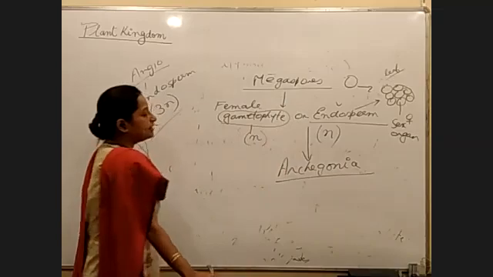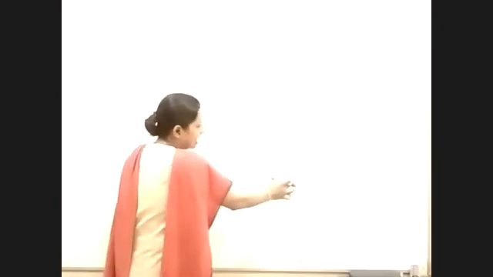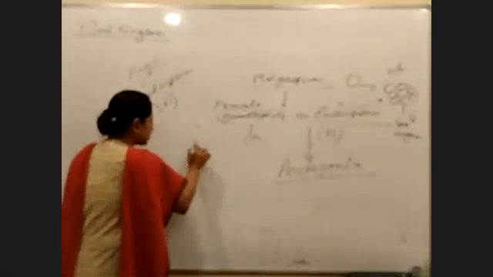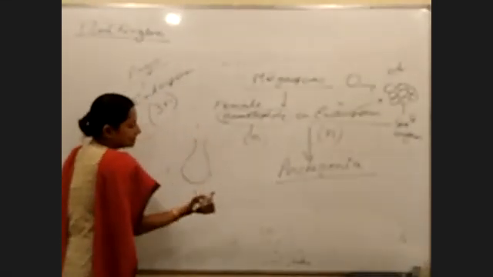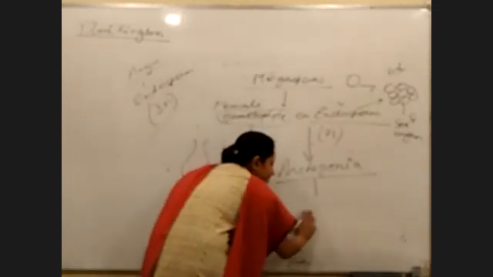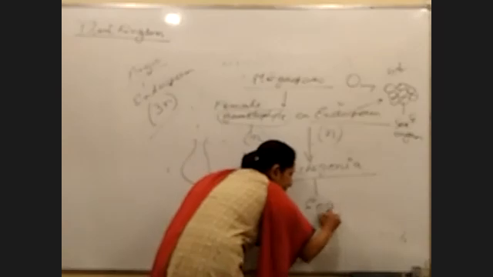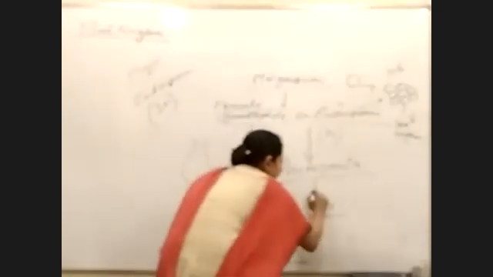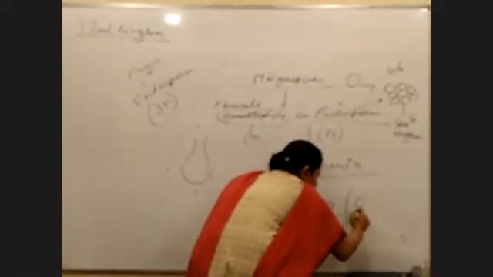What was the name of the female sex organ? Answer? Yeah, it is called Archegonia or Archegonium. So where will you see Archegonia? In the female gametophyte. What was the structure of Archegonia like? Something like this we have discussed during pteridophytes and bryophytes, right? Inside the Archegonia, what will you see? Egg. The egg is nothing but the female gamete.